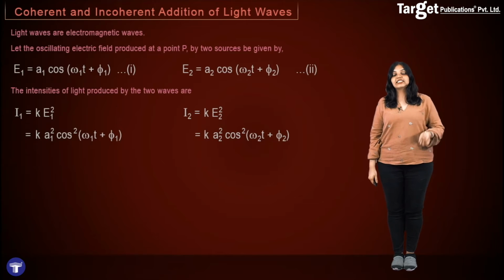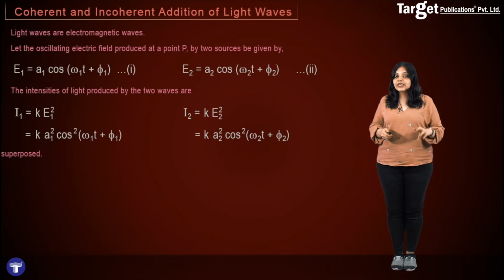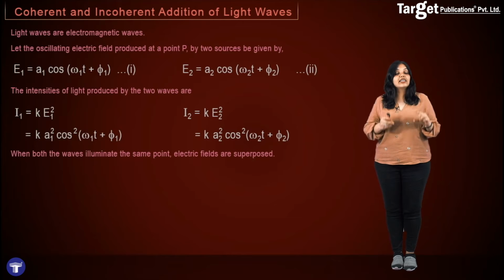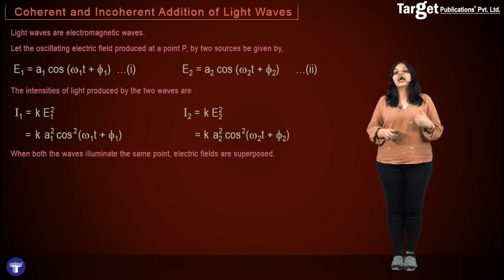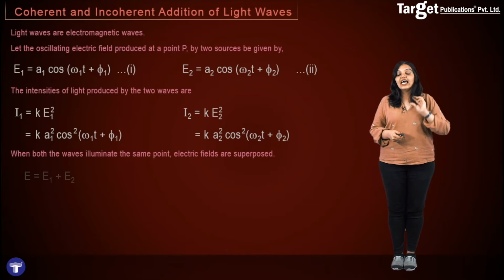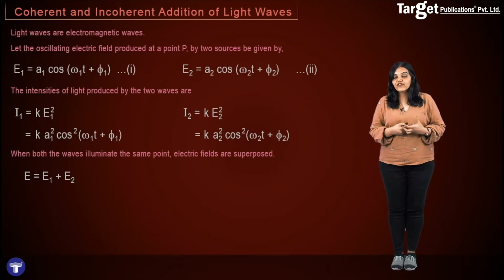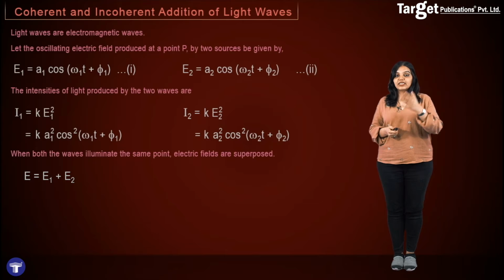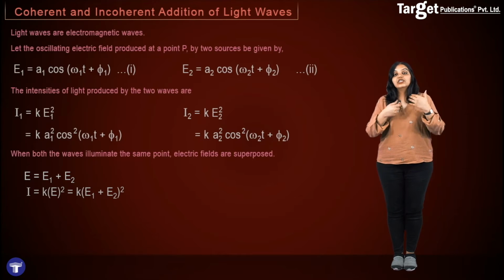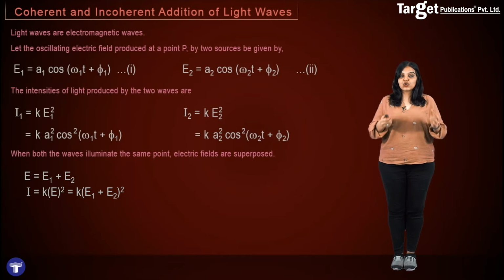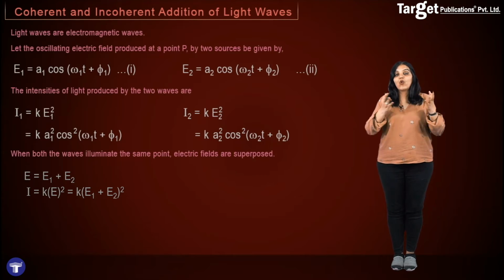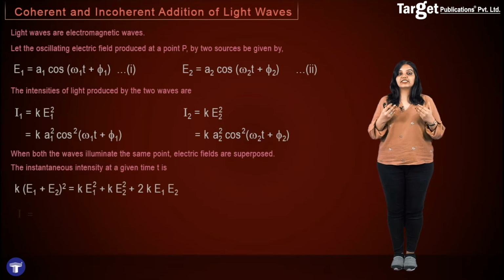But keep in mind that the superposition principle is applicable to the electric field and not the intensity directly. And therefore, first I will apply the superposition principle to the electric field, and I say that the total electric field at the point P will be E1 plus E2, and therefore the new intensity of the resultant wave at point P will be k (E1 plus E2) the whole square, which will be equal when you open up to k E1 square plus k E2 square plus 2 k E1 E2.